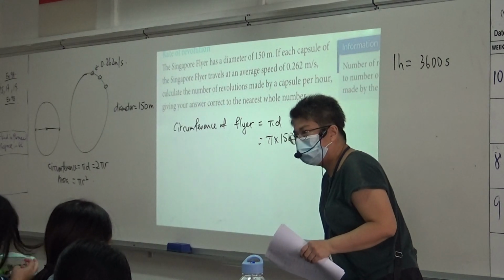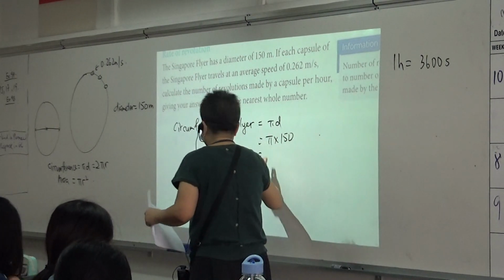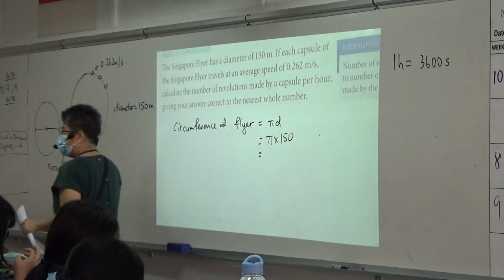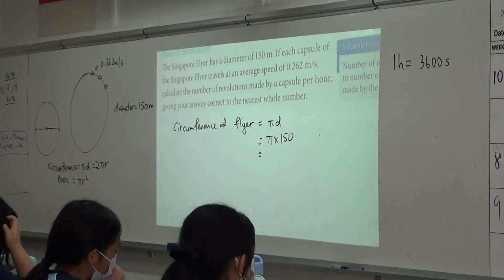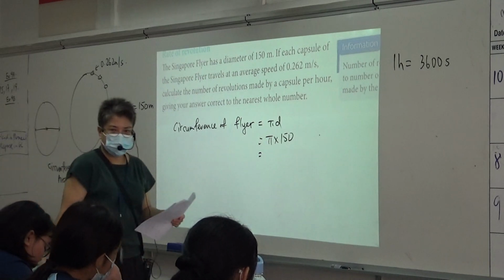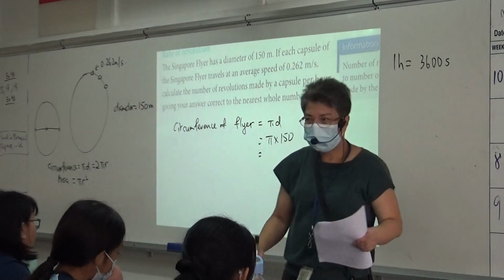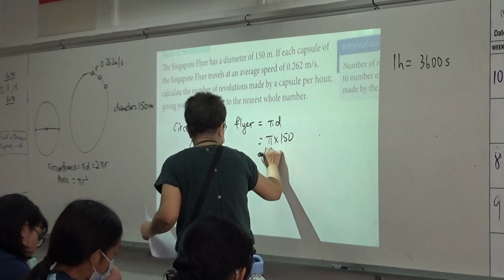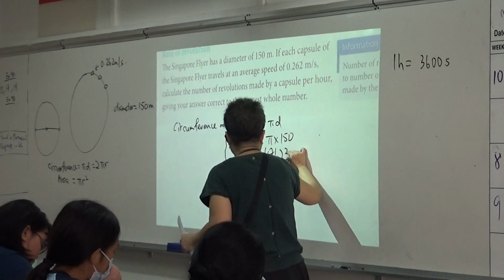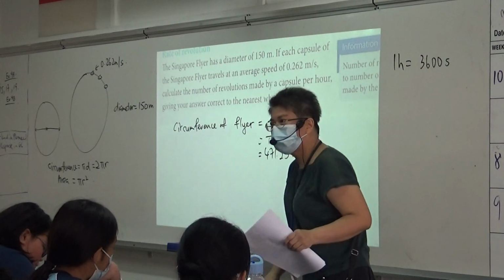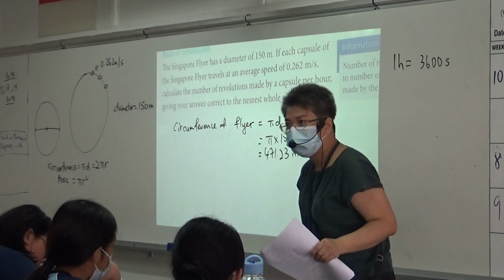Am I right to say that? Can all of you take pi times 150 on the calculator for me and give me the answer to 5 figures, truncated? 471.231 meters.